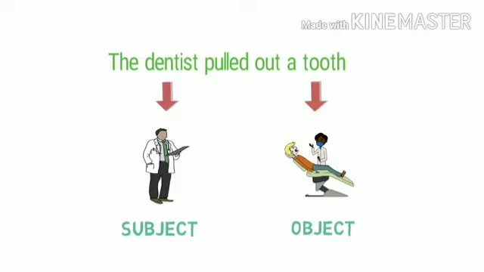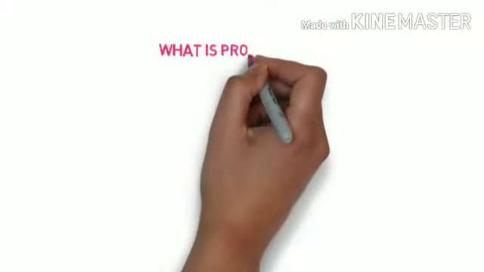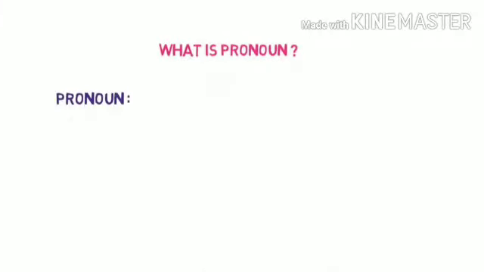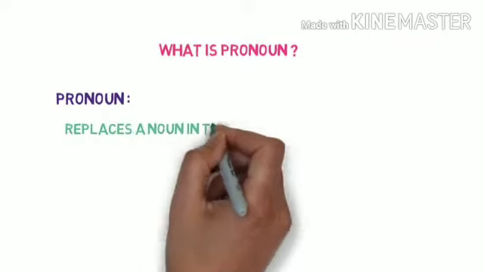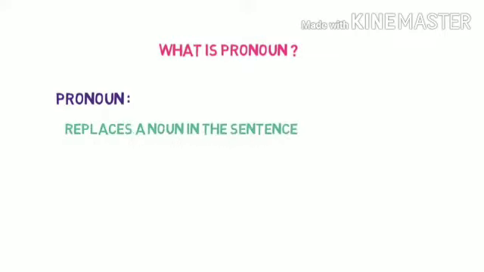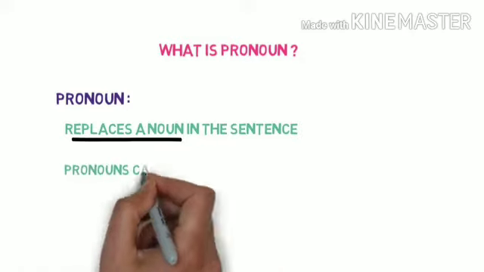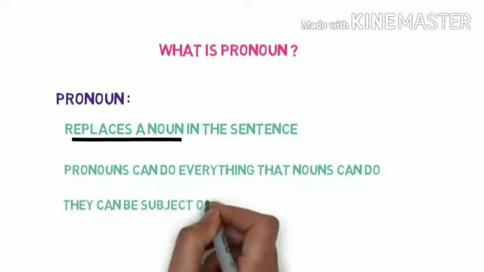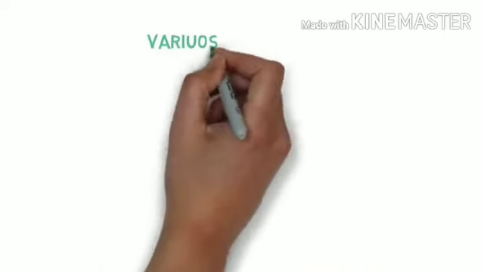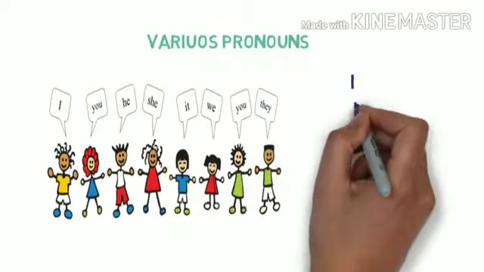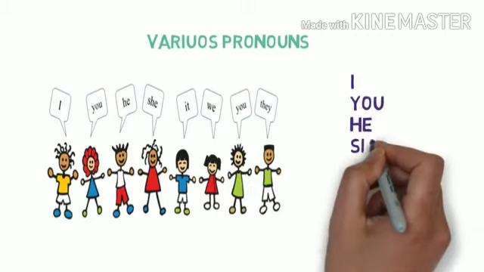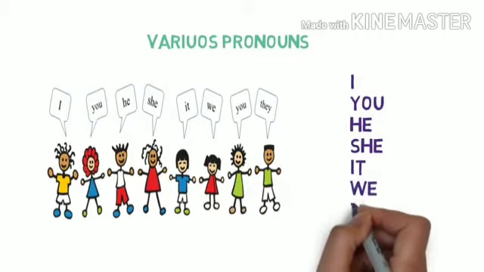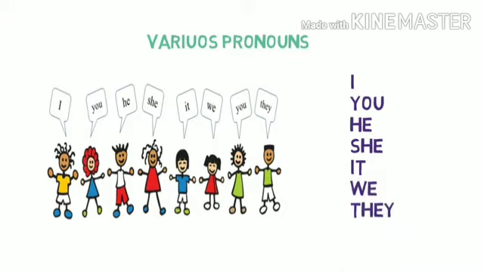Now, let's look into pronouns. So, what is a pronoun? Pronoun is a word that replaces a noun in the sentence. Once again, pronoun is a word that replaces a noun in the sentence. Pronouns can do everything that nouns can do. They can be subject or predicate. Various pronouns are I, you, he, she, it, we, they.